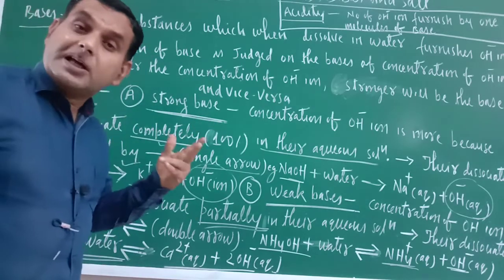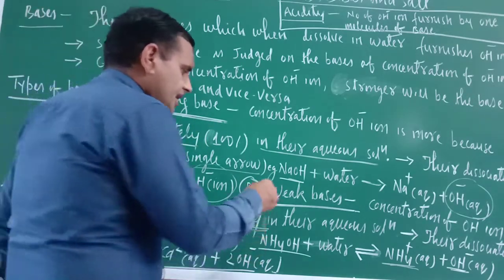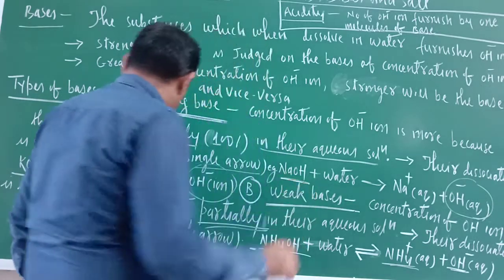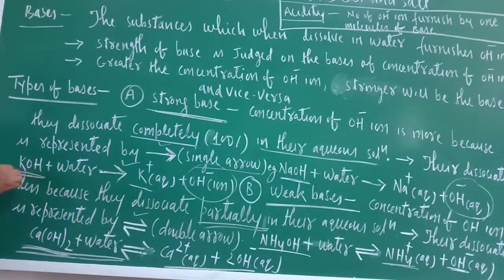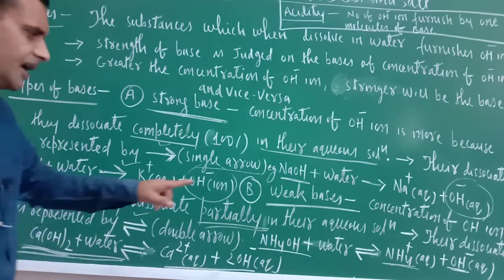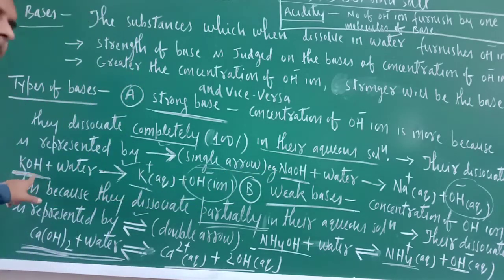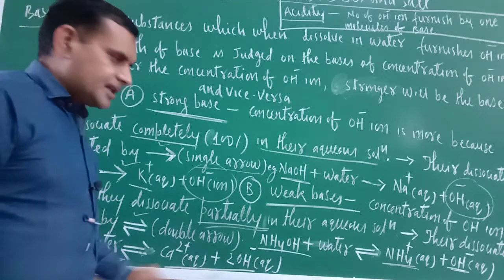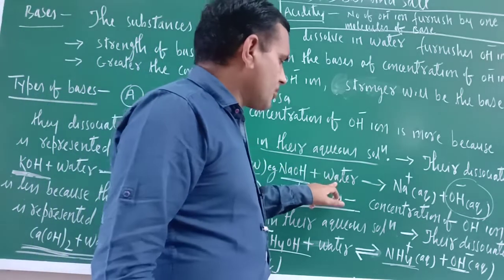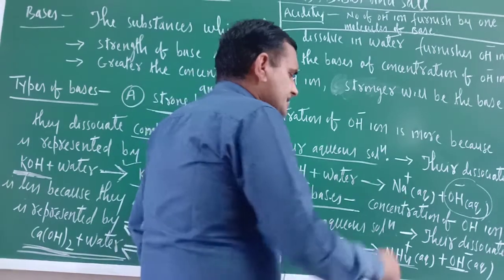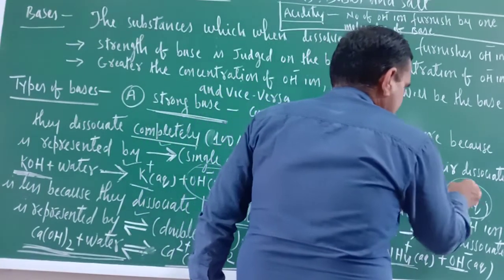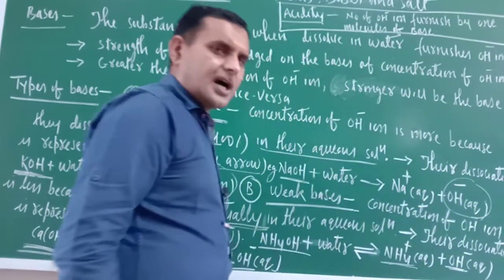Now examples. So just see here, this is NaOH and this is KOH. Both are examples of strong bases. How? Just see. If NaOH is dissolved in water, it furnishes Na positive aqueous and OH negative aqueous ion.